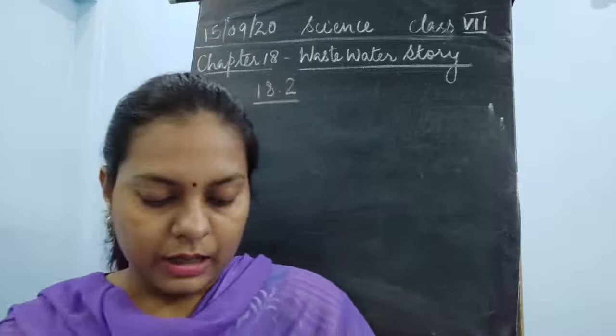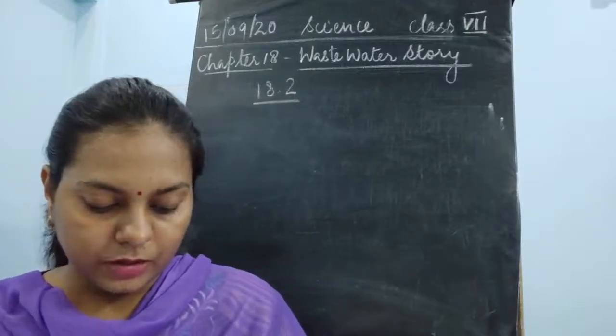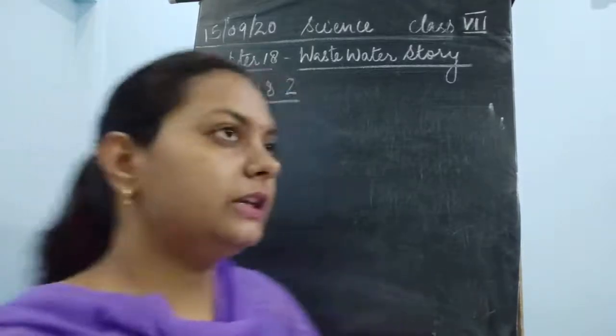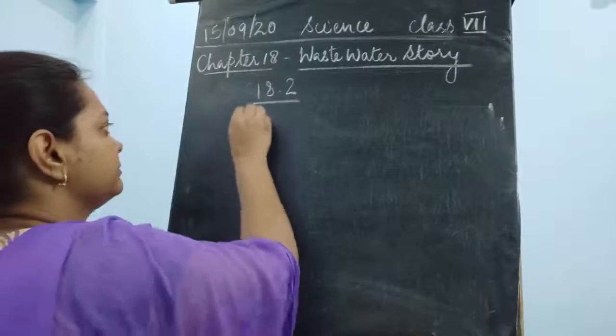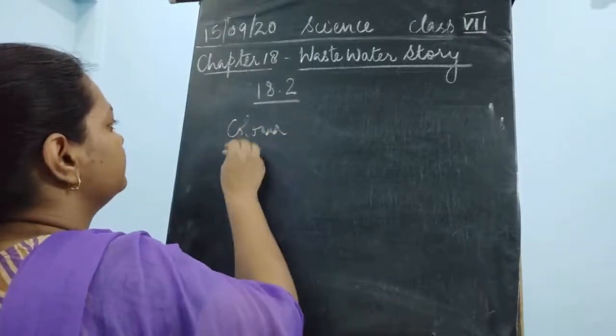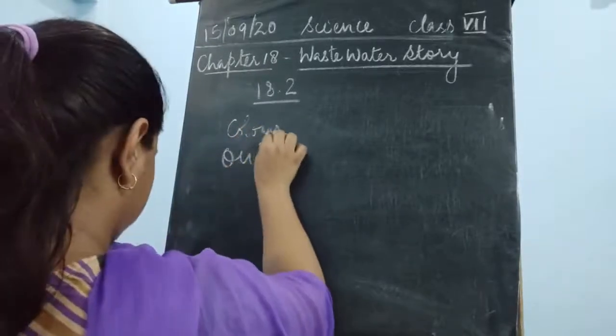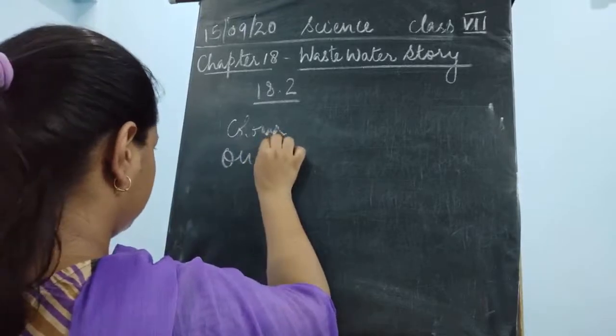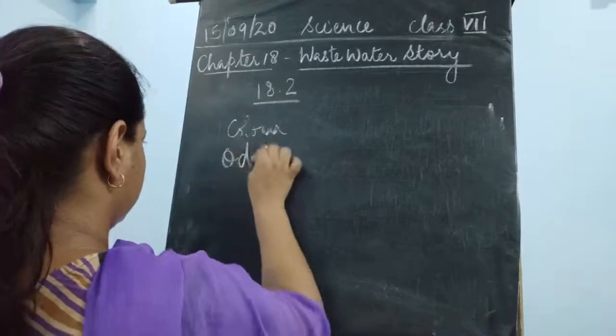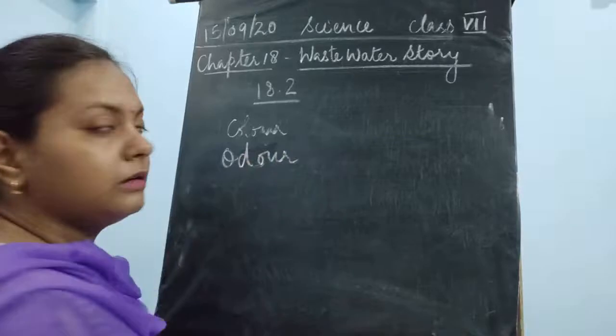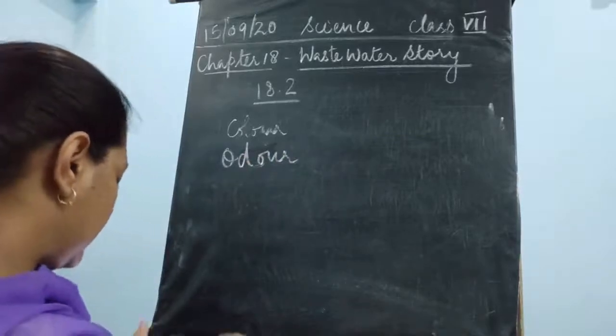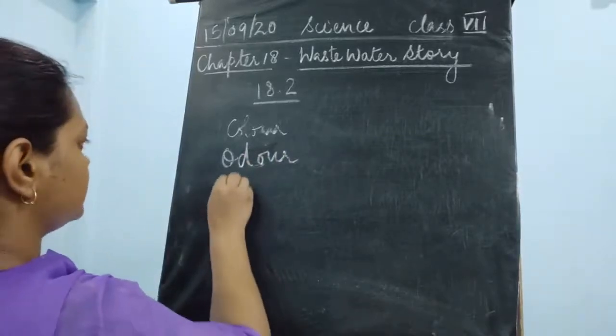Now the next thing given here is to record the color, odor, and also any other observation.